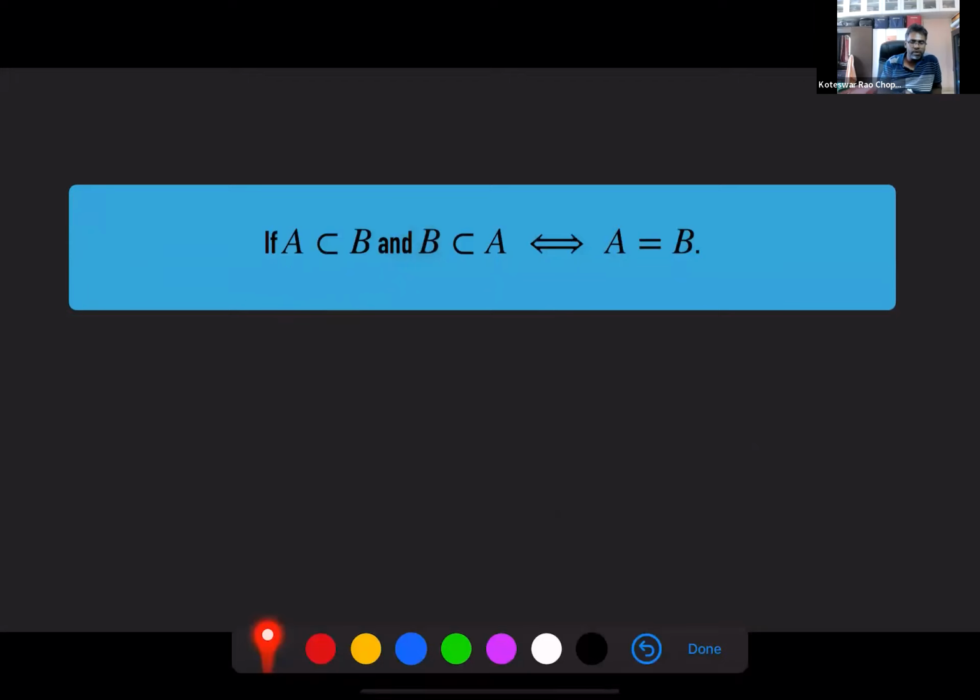Now, this can also happen. If A is a subset of B and B is a subset of A, what does that mean? They are equal sets. This symbol means if and only if. What this statement means is you can come from the right side to the left side or the left side to the right side also. If A is equal to B, that means they have exactly the same elements, right? So in that case, you can say A is contained in B, and B is also contained in A. A is a subset of B and B is a subset of A.